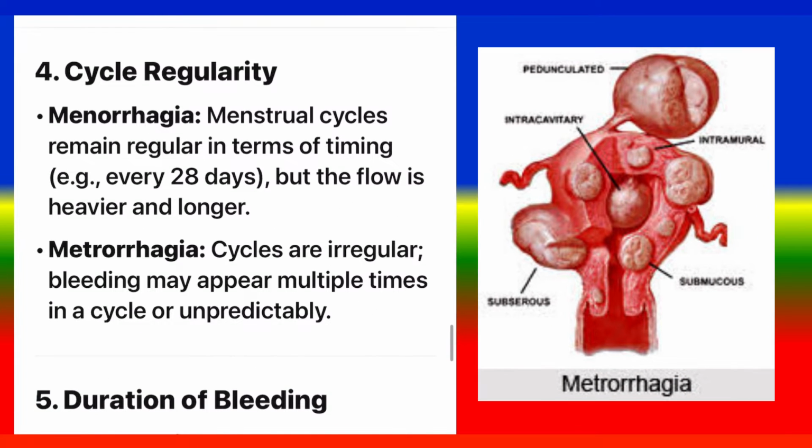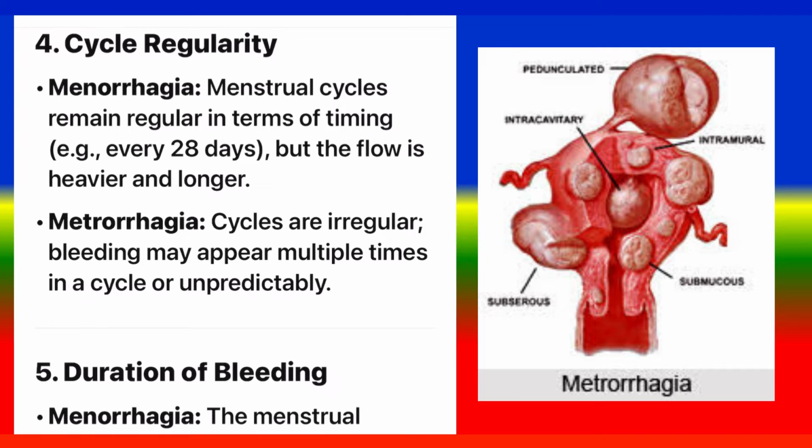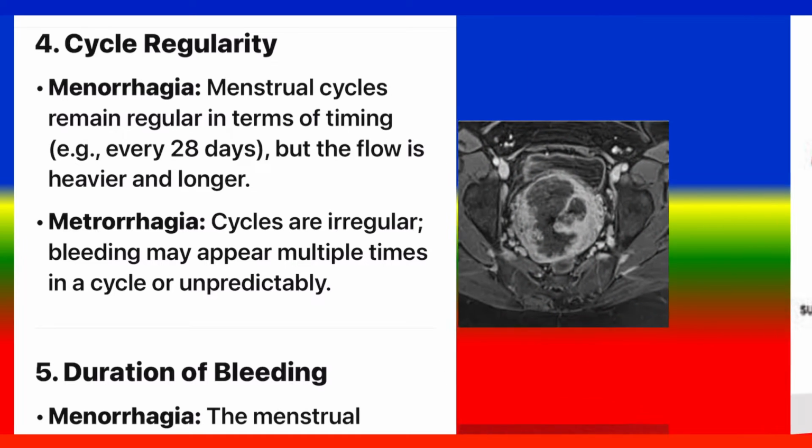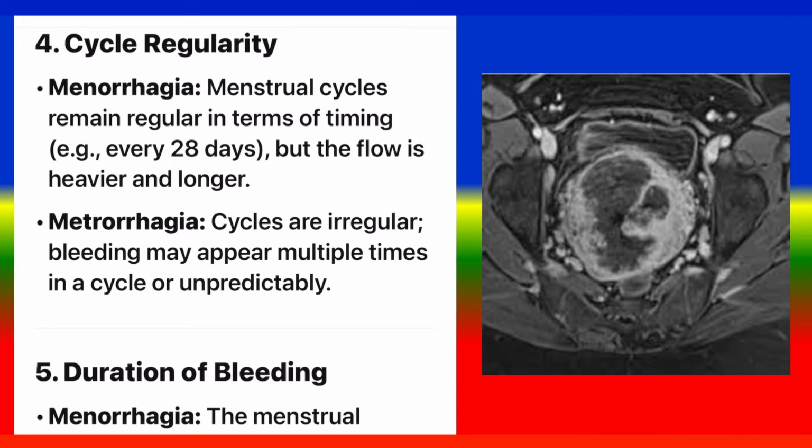4. Cycle regularity. Menorrhagia: menstrual cycles remain regular in terms of timing, e.g. every 28 days, but the flow is heavier and longer. Metrorrhagia: cycles are irregular. Bleeding may appear multiple times in a cycle or unpredictably.